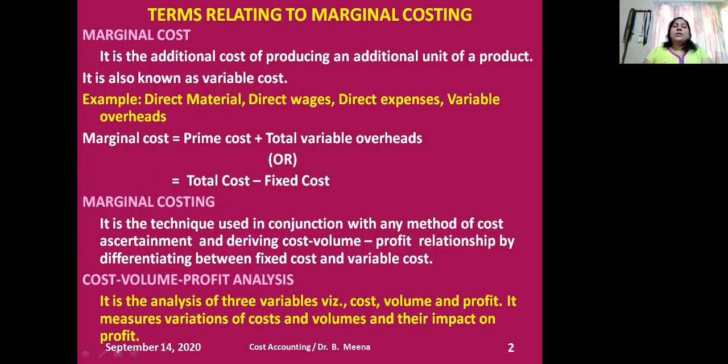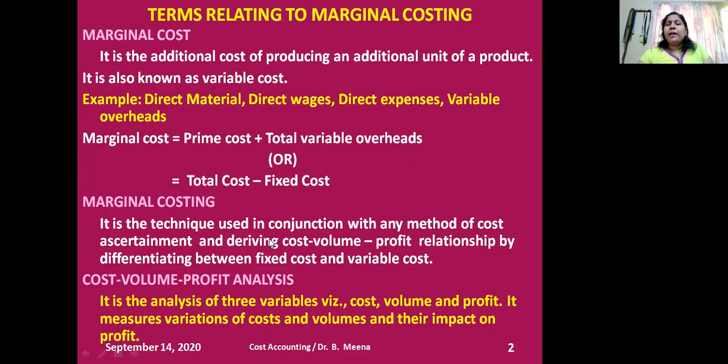What do you mean by marginal costing? It's a technique used in conjunction with any method of cost ascertainment, and deriving the cost. Volume here represents the sales. As per marginal costing, whatever we produce is sold out. There is no closing stock. As per the marginal costing assumptions, the very important assumption is that there is no closing stock. So volume here represents both sales and production. Whatever I'm producing, I'm going to sell.